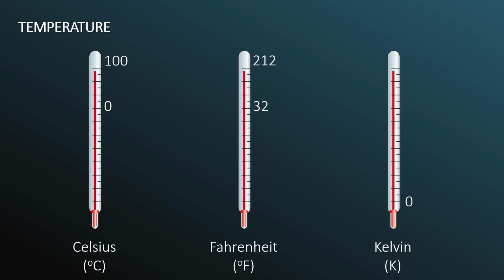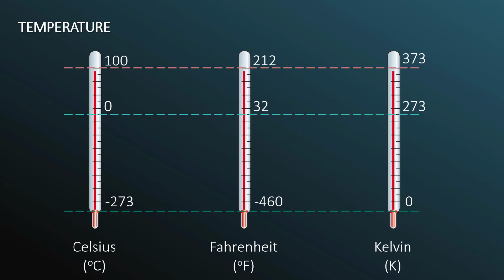On the Celsius scale, absolute zero corresponds to roughly negative 273. On the Fahrenheit scale, absolute zero corresponds to roughly negative 460 degrees Fahrenheit. We can then also write the freezing point and boiling point on the Kelvin scale, and we can draw some dashed lines showing the equivalence of these different numbers on the different scales.